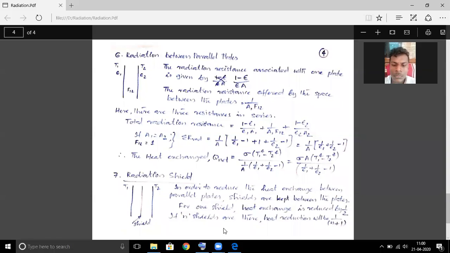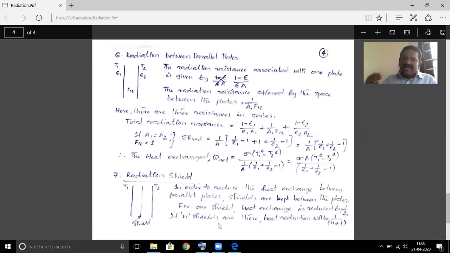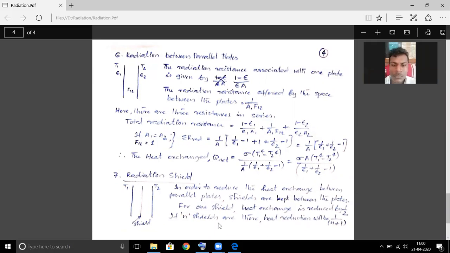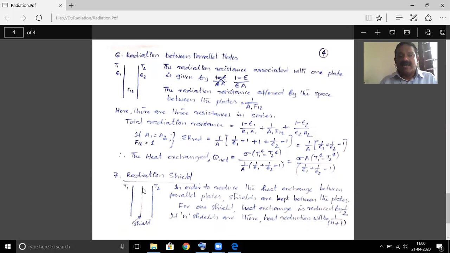So this is the concept of multi-layer insulation. Multi-layer means a number of radiation plates are introduced between the main plates. Okay, so I think by this I am stopping the discussion on radiation.